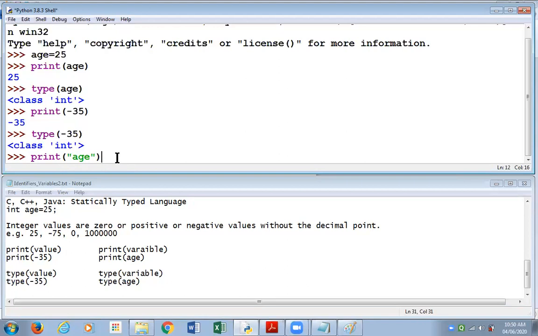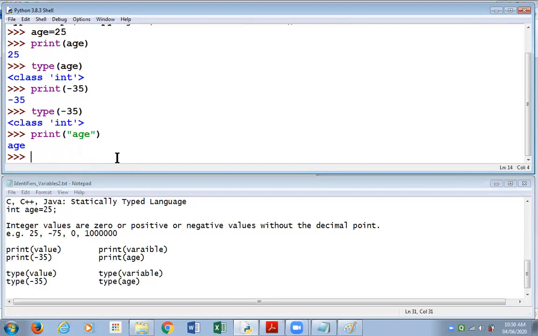Please see the output now. Please notice when I give this command with age in double quotes, the print function printed the word age as it is, and it did not print the value 25 this time.